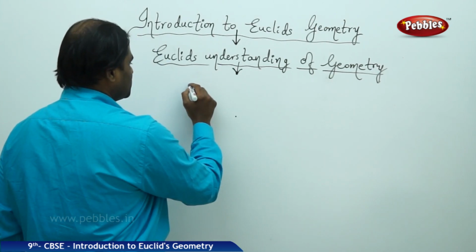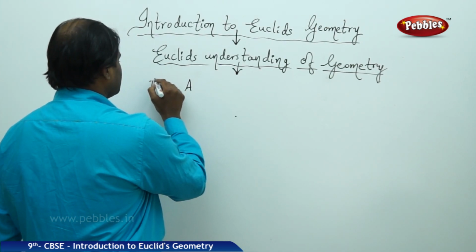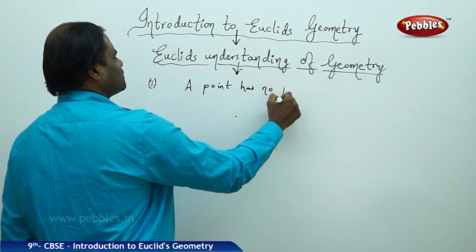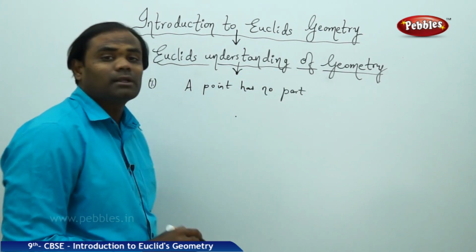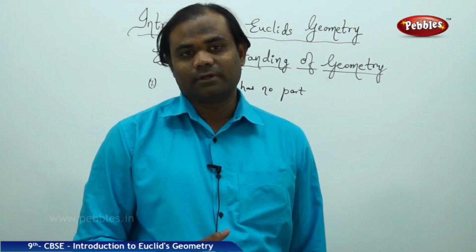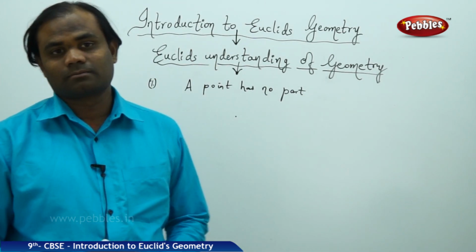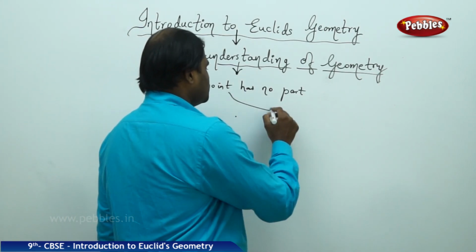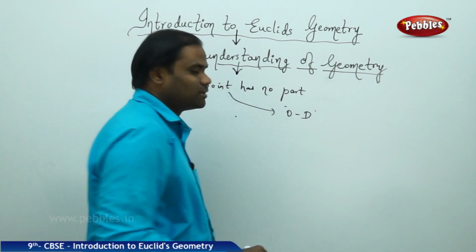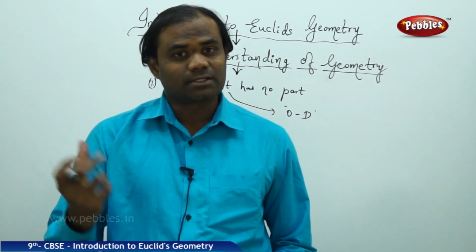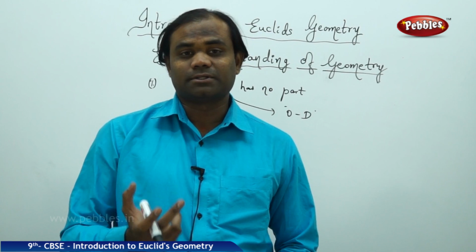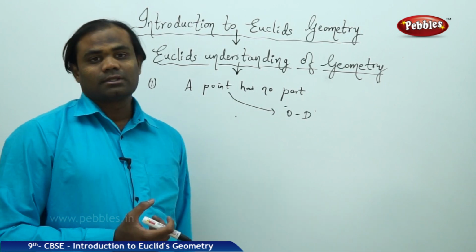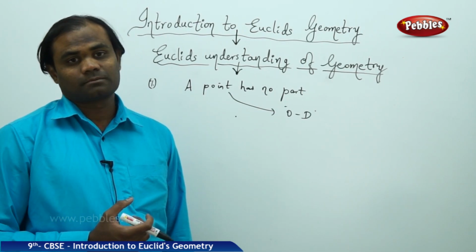So my first property says a point has no part. It is itself a dot, represented by a dot. It doesn't have any dimension, and therefore a point has zero dimension. This is the reason why we say a point has zero dimension, no dimensions at all. The first of Euclid's explorations is that a point has no part.